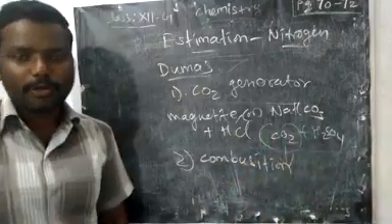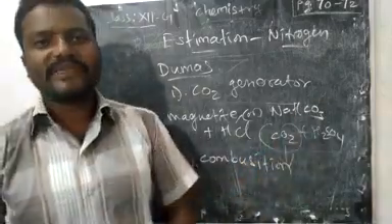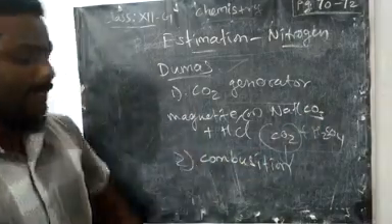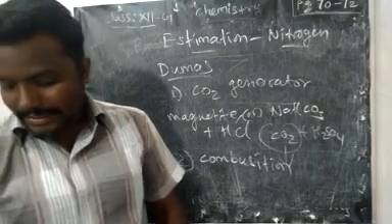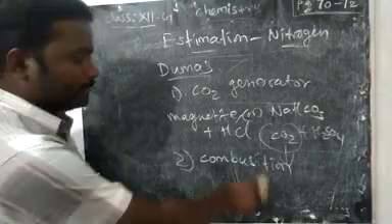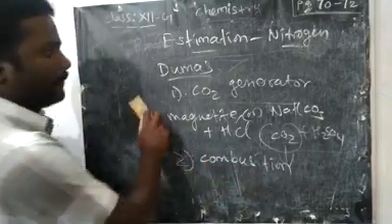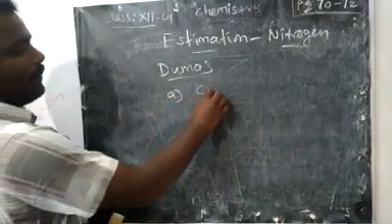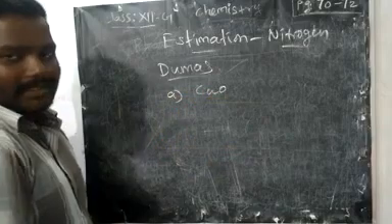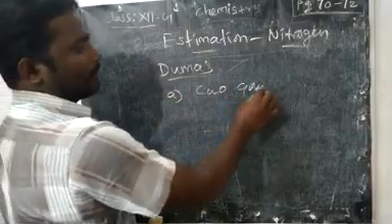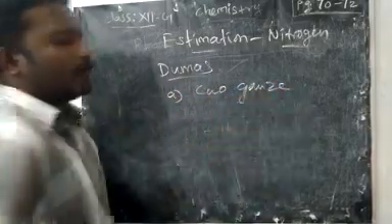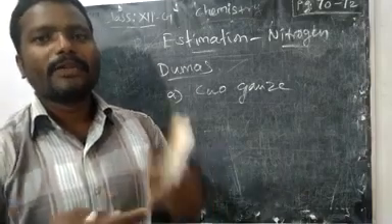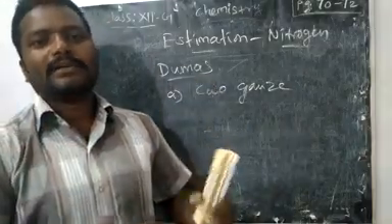In the combustion tube we have four important parts. First, A: as usual, we have copper oxide wire gauze.